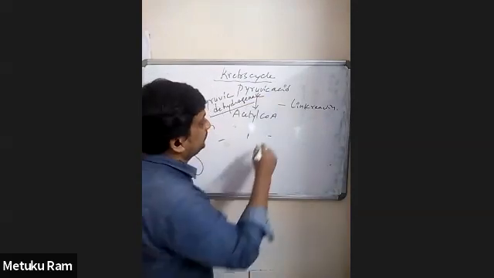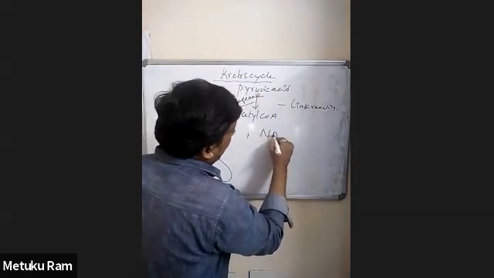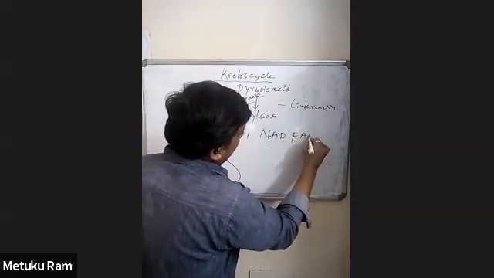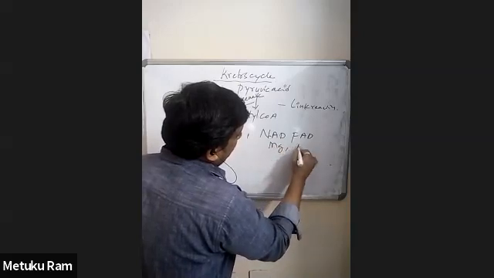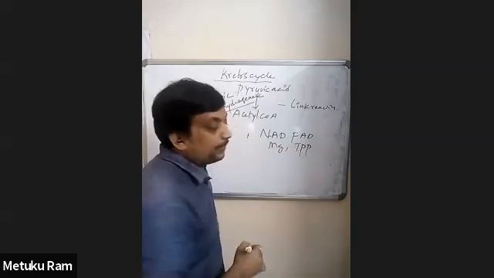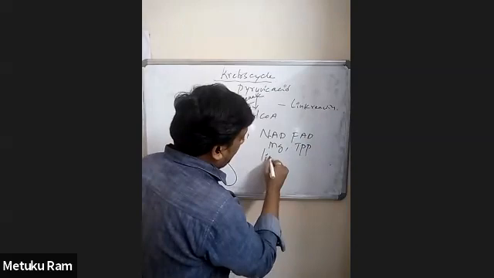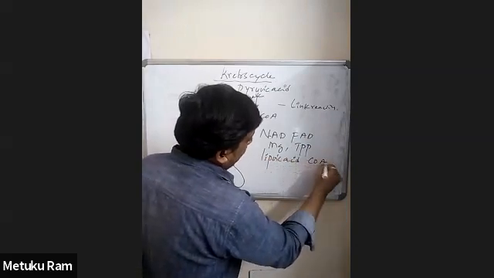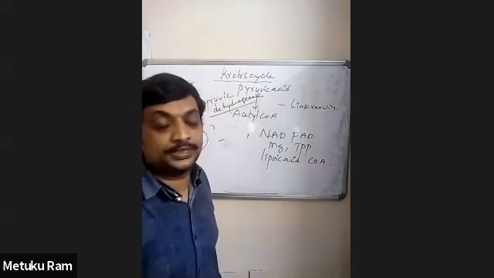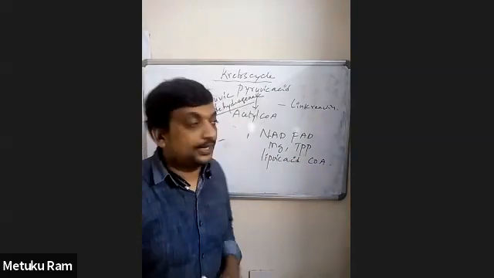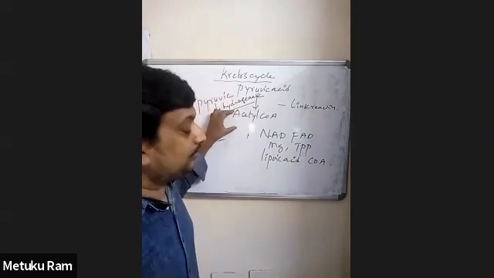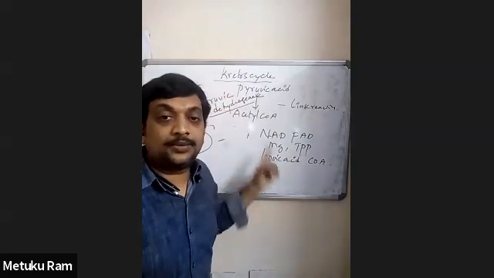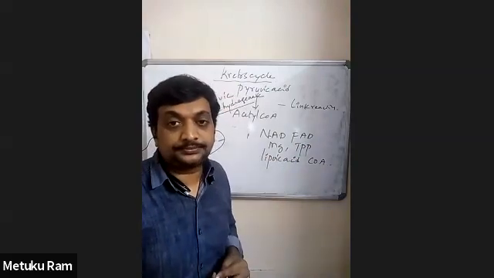These cofactors include NAD, FAD, magnesium, TPP, meaning thiamine pyrophosphate, lipoic acid, and CoA. So this enzyme requires all these 6 cofactors in the conversion of pyruvic acid into acetyl CoA.